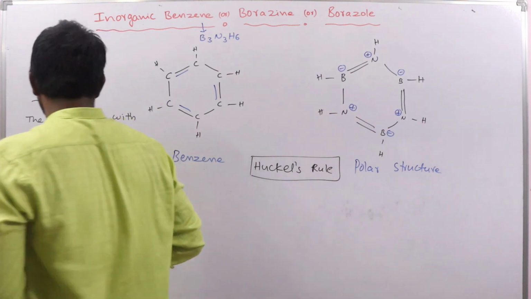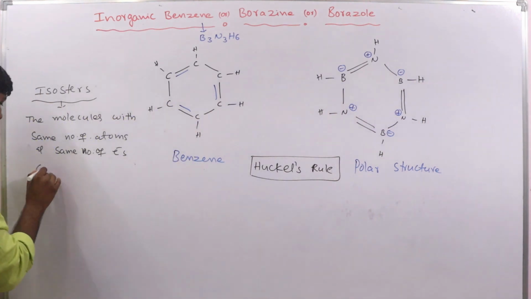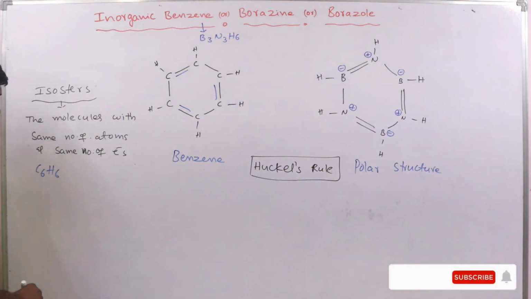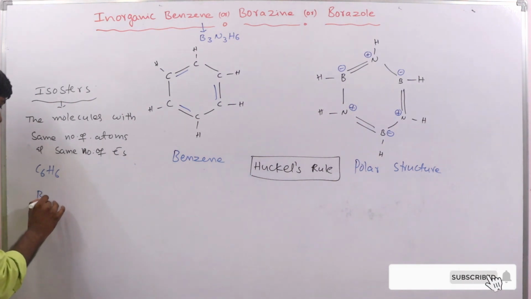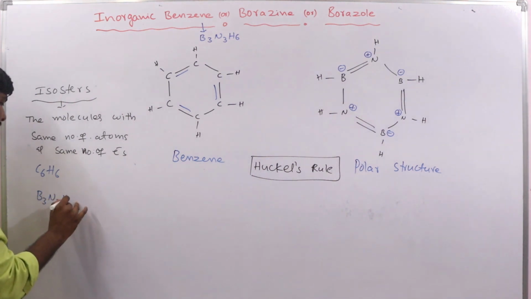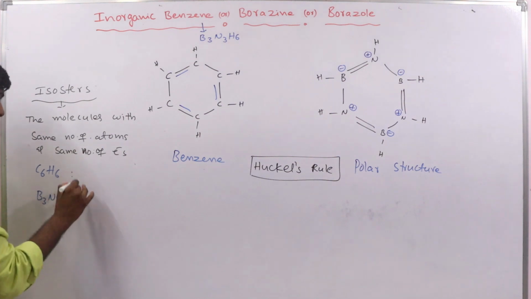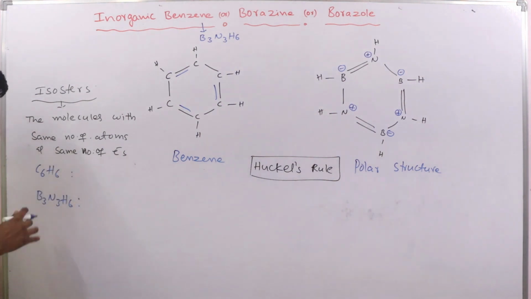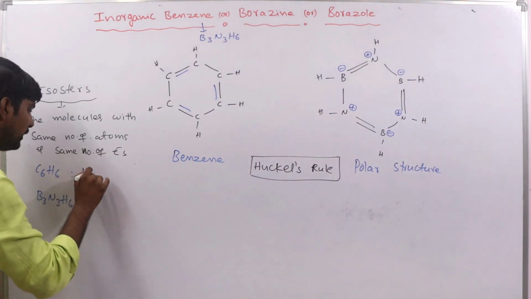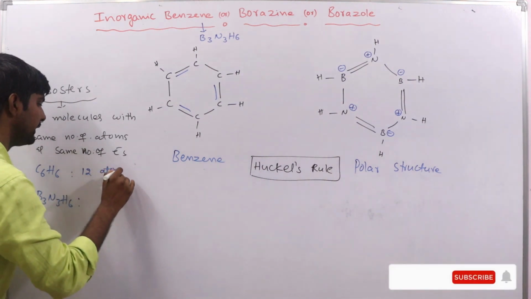Let us see here. Benzene, C6H6, and inorganic benzene, B3N3H6. If we consider how many atoms are there: 6 carbon atoms and 6 hydrogen atoms, so in total 12 atoms are present.